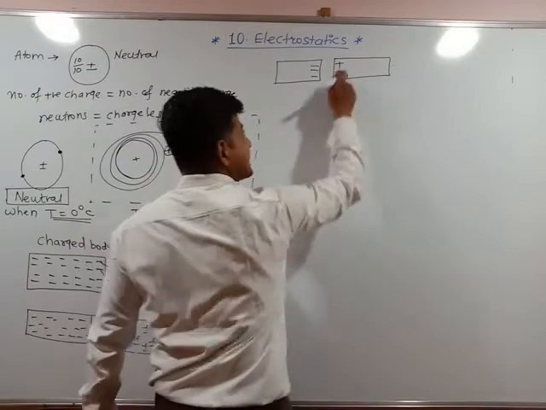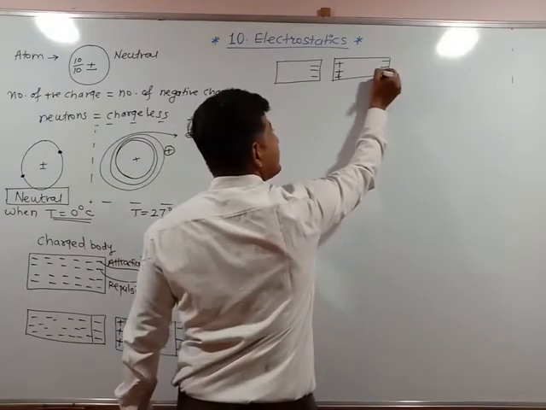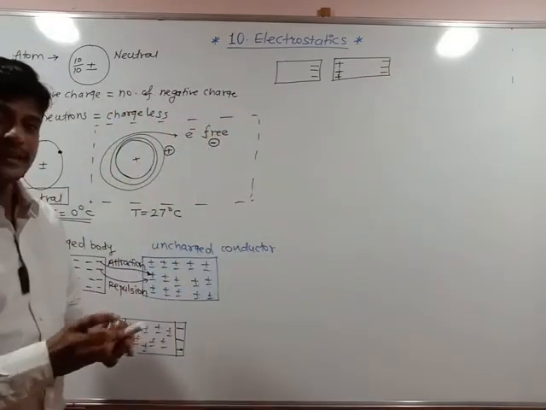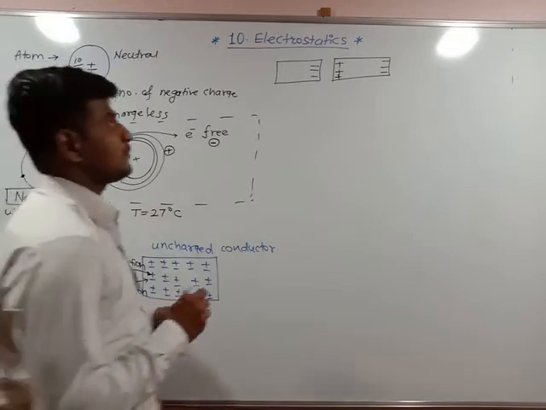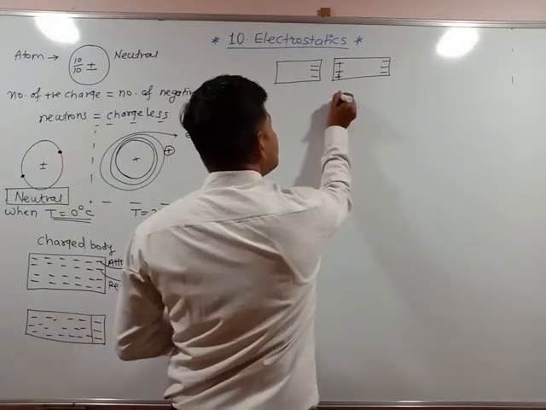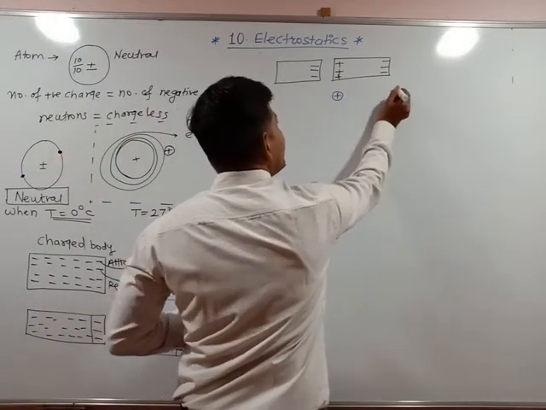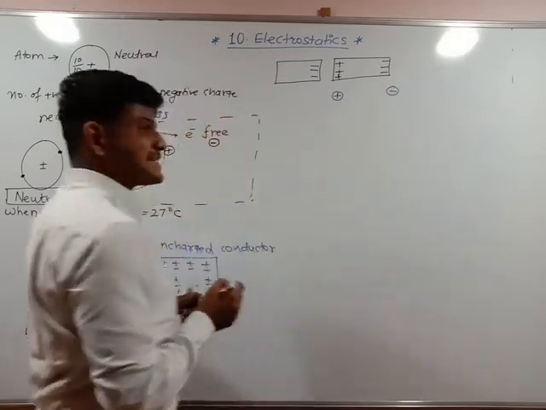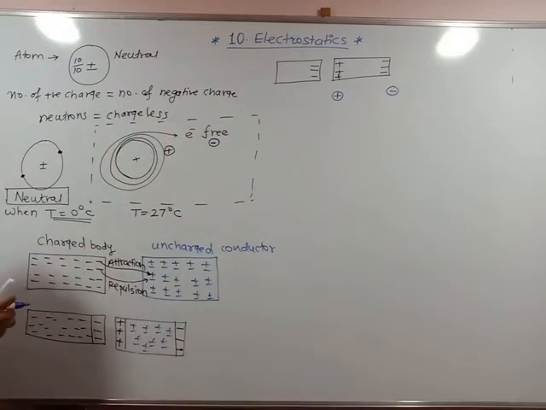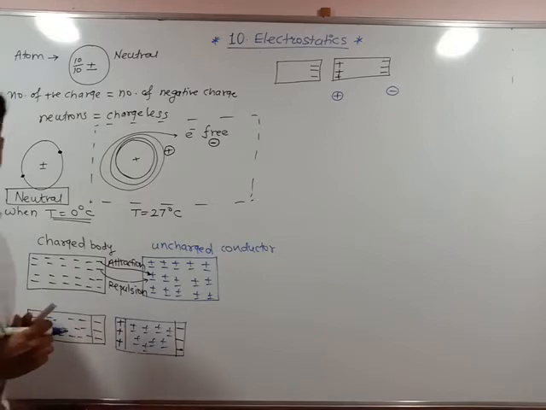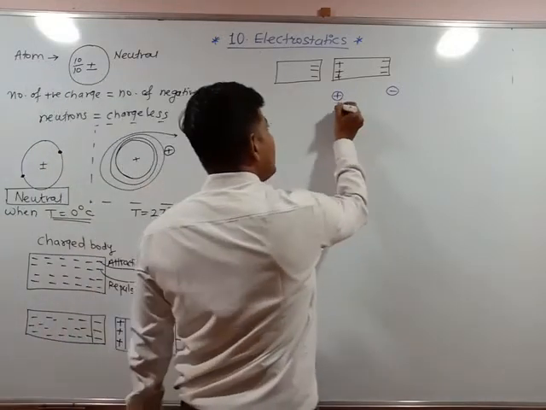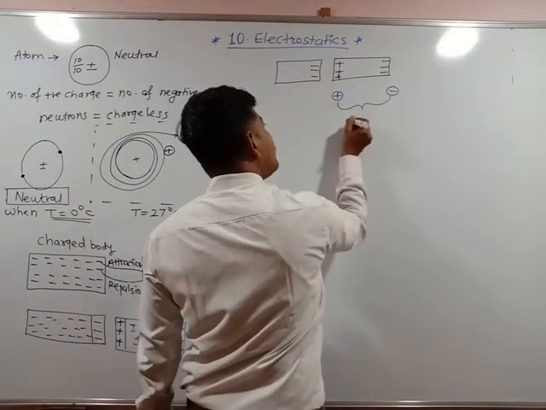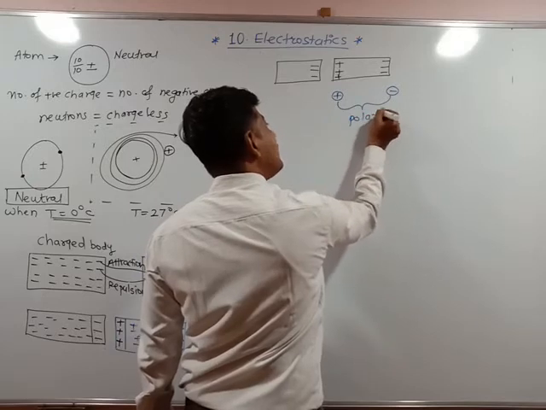The separation of charges took place. Is it clear? How are they separated? Like this. So the positive charge is separated from the negative charge, and when the charges inside the conductor are separated by a finite distance, this process is called polarization. The charges got polarized.